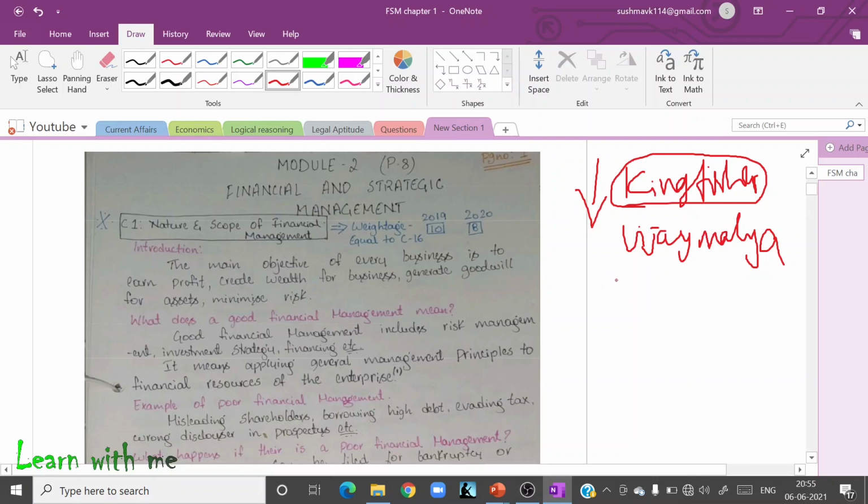This Kingfisher took a large amount of loans from the bank, and after taking a loan, of course the bank will ask to repay that loan. So Kingfisher did not repay the loan. Why? Because there was no profit, and soon the company could not pay the salaries to their employees.